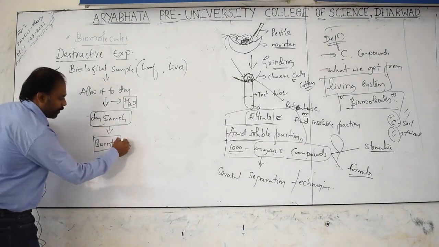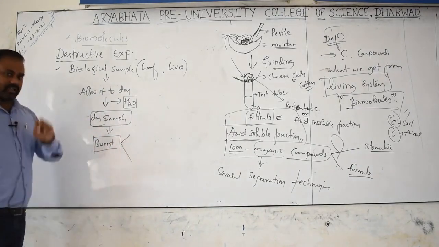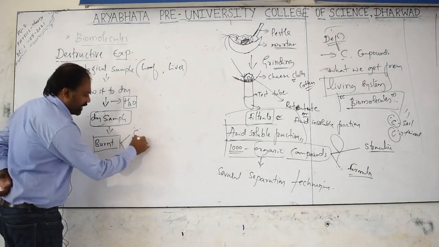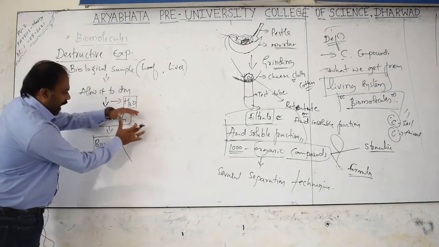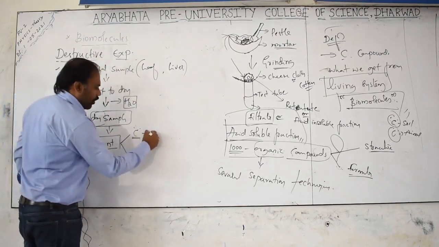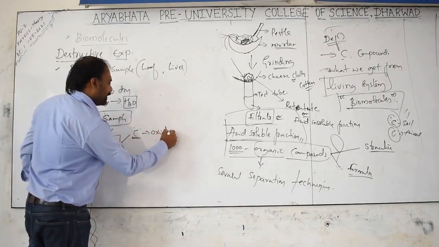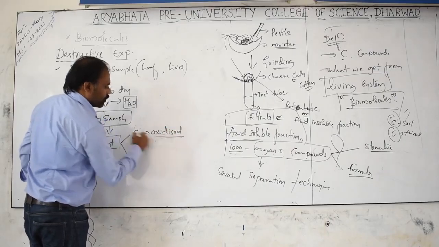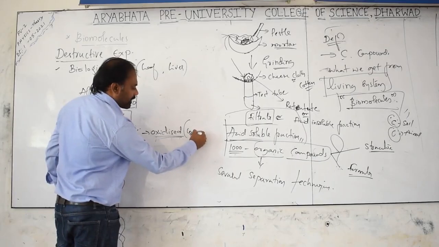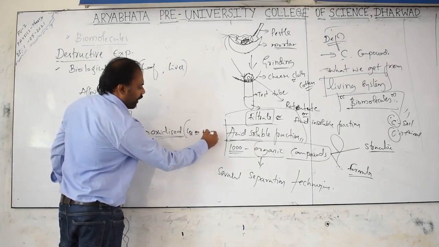When you burn it, you're going to get two fractions. Please do remember, whatever carbon compounds are present in the biological sample, all of those can be oxidized in the form of carbon dioxide or water vapor.